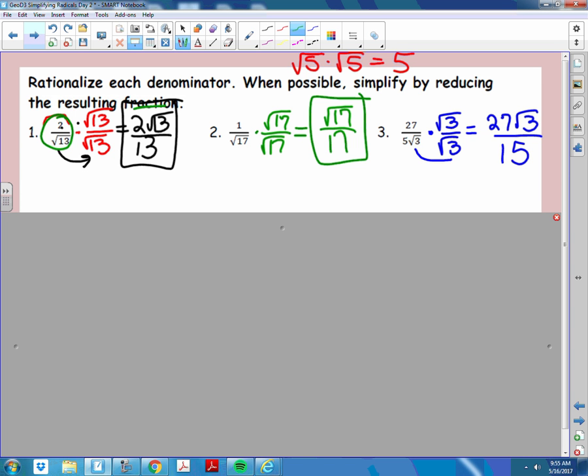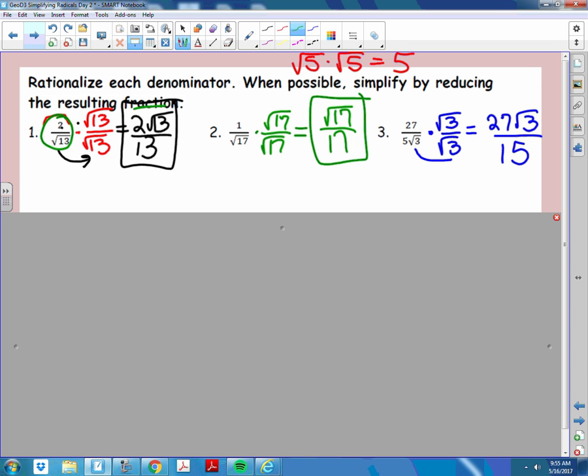Now, does anybody remember how you could simplify 27 over 15 without using your brain? How can you do it using a calculator? Math, enter, enter.